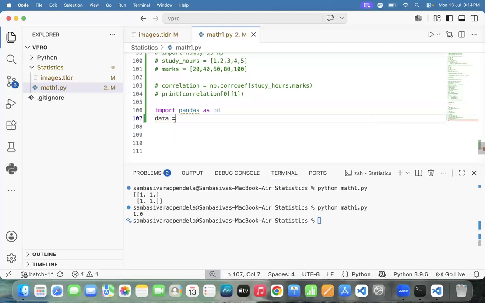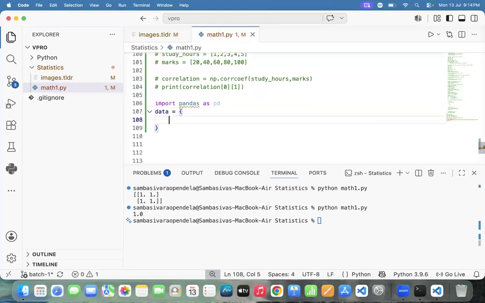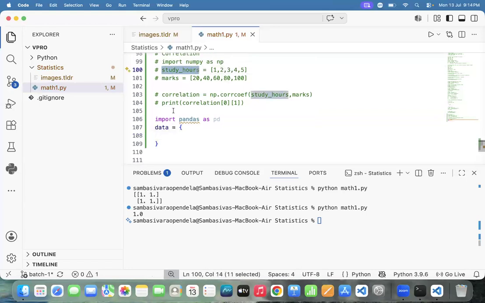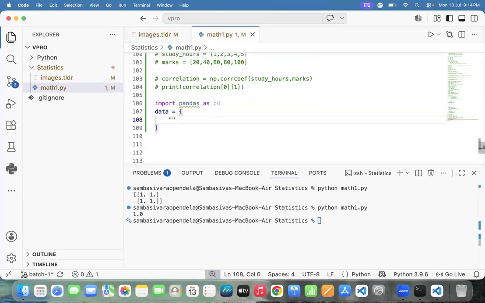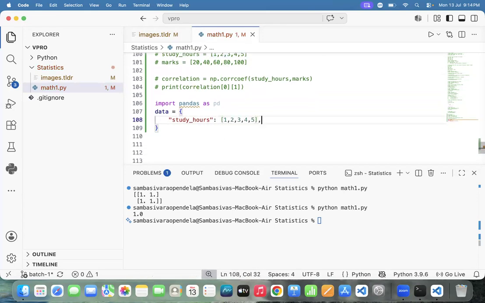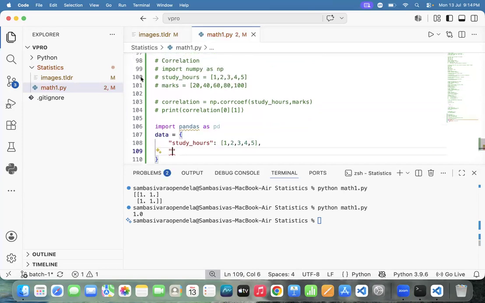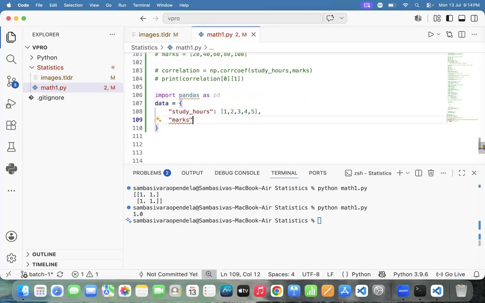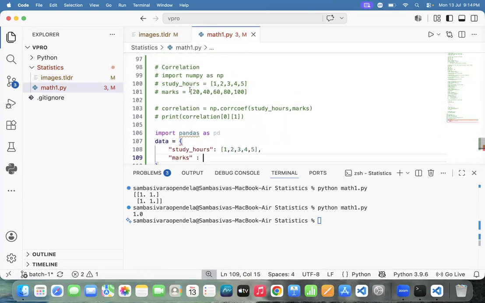Data equal to, what is the key one? Key one is study hours. Study hours colon, what are the values? Values are 1, 2, 3, 4, 5. What is the key? The key is marks. What are the values? These are the values.